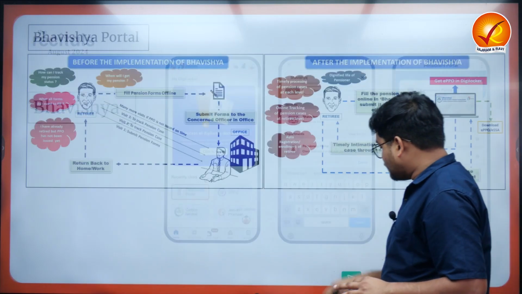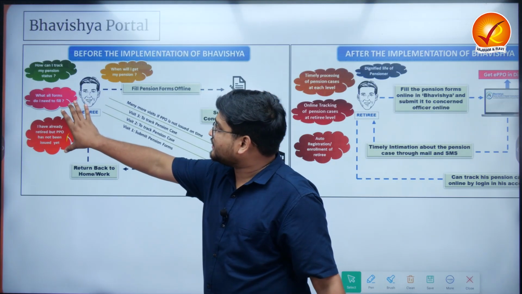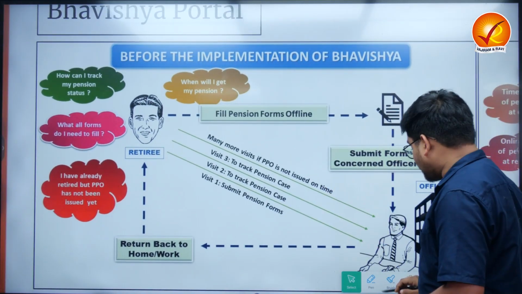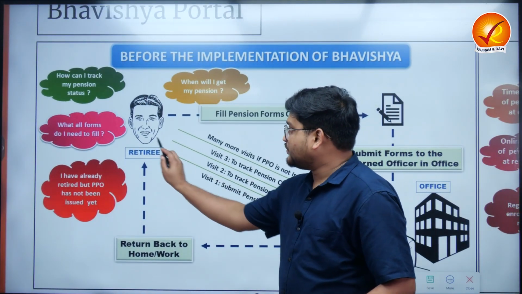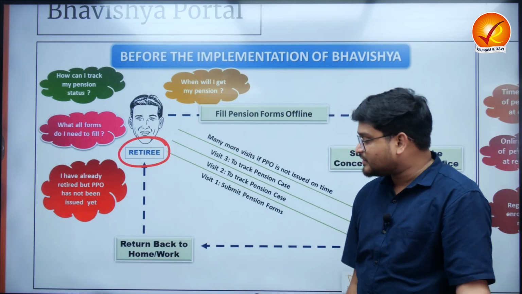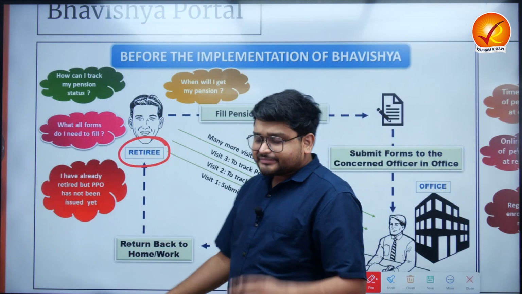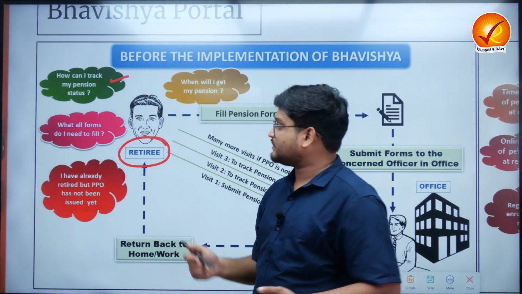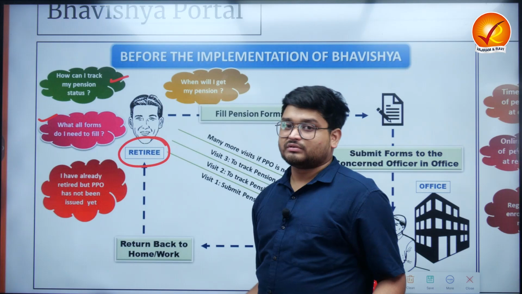Now diving into more detail, imagine a situation where we do not have this Bhavishya portal. For example, there is a pensioner, a retiree from government services, who has many questions. How can I track my pension status? What are all the forms that I need to fill?